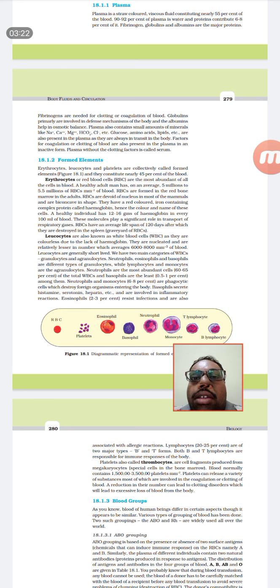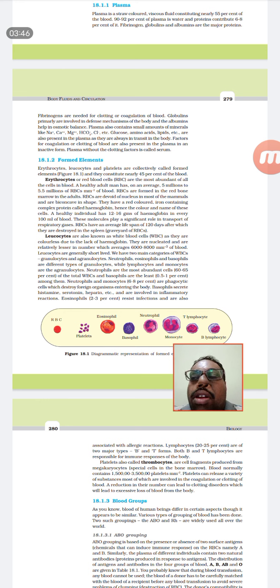They are biconcave shaped, and don't have mitochondria or any nucleus. They are red colored, and the main function is to carry oxygen, which is done through the protein known as hemoglobin. The RBC's lifetime is 120 days.